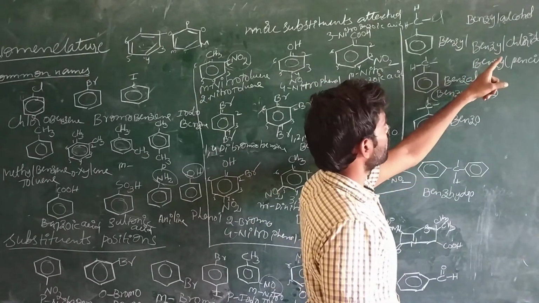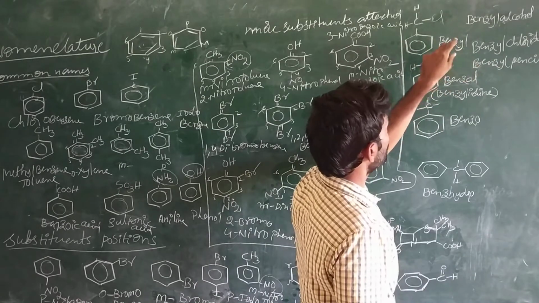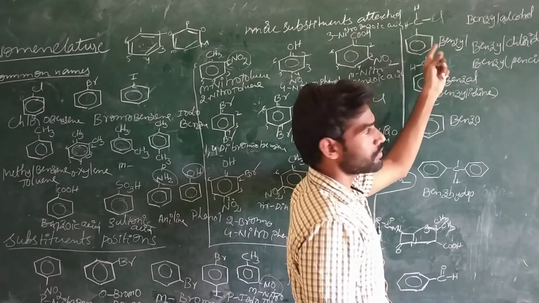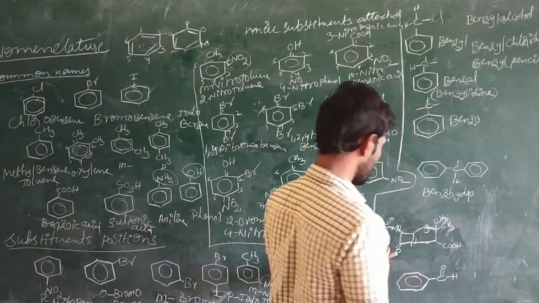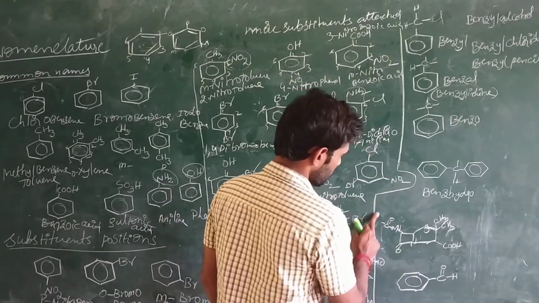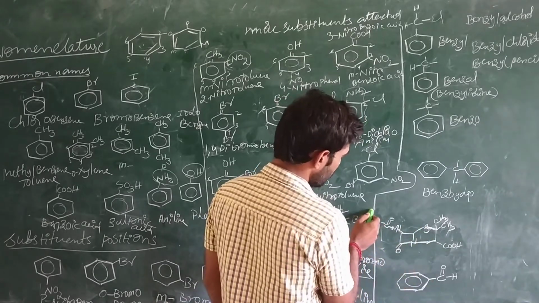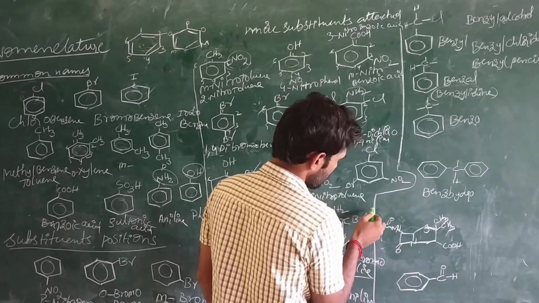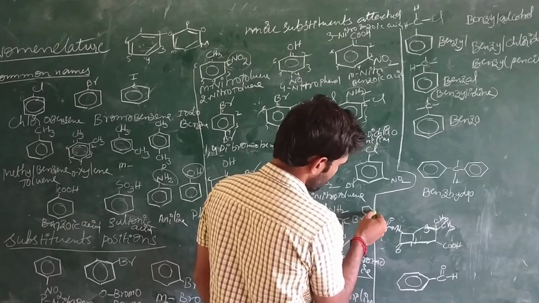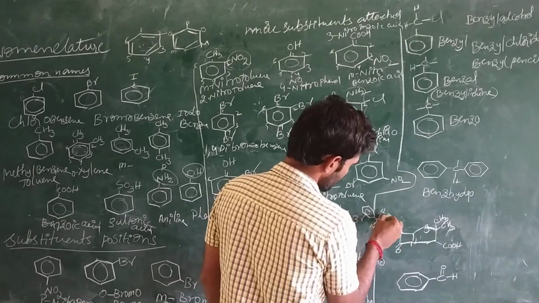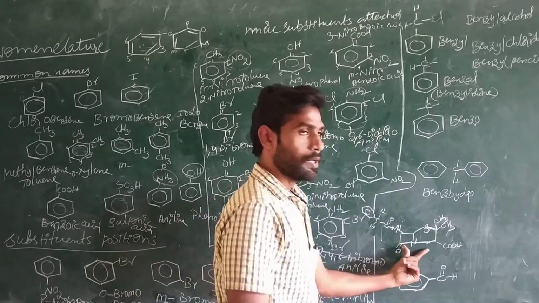We can see one example of a drug which contains the benzyl group, benzyl penicillin. For example, the structure of the compound is this one. This is benzyl penicillin. This is the penicillin functional group, and here we have the benzyl. That is the benzyl functional group. Benzene plus CH2. This is benzyl penicillin.